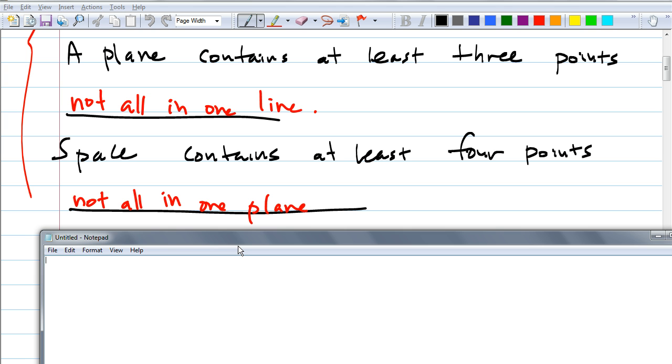By the way, what does at least mean? More than? What's the smallest possible number you could have? Space contains at least 4 points, right? So you could have one set of 4 non-coplanar points. Could you have 2? No. But is it guaranteed? It doesn't have to, but it can be.